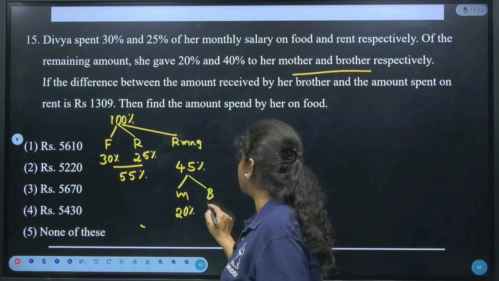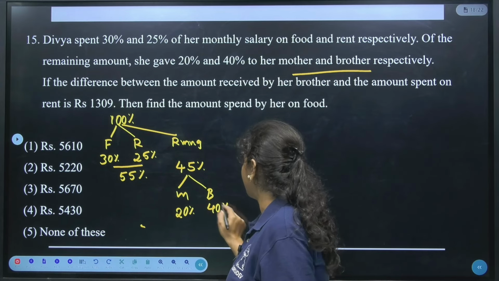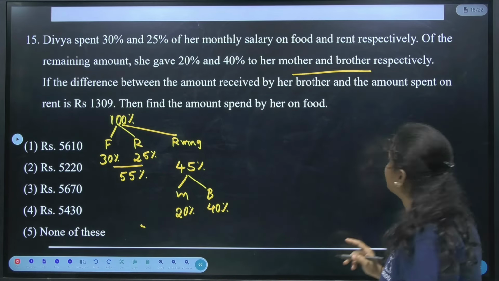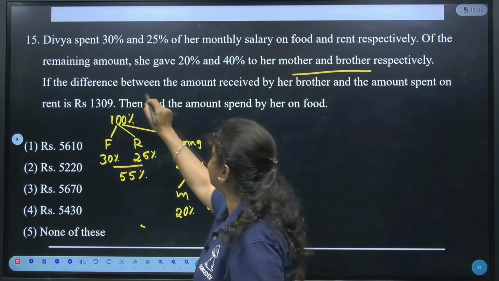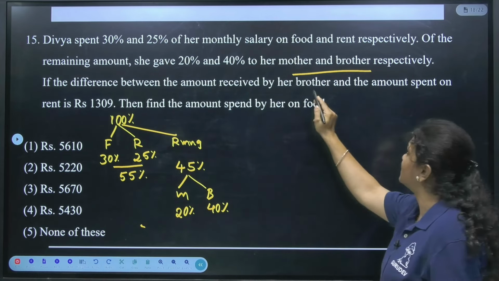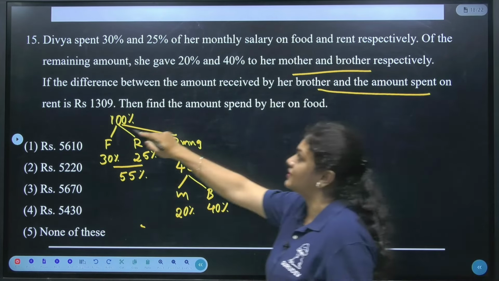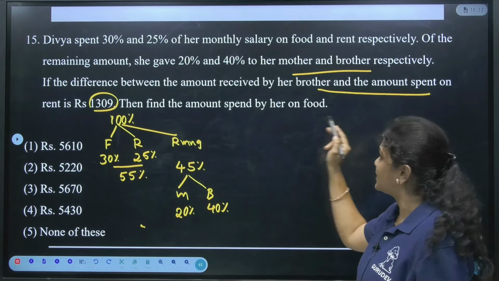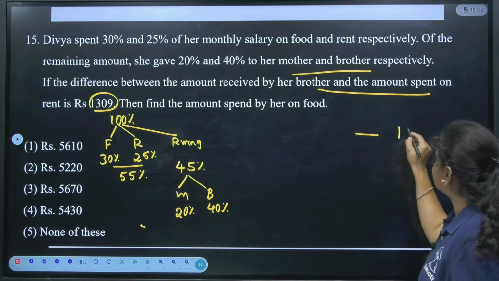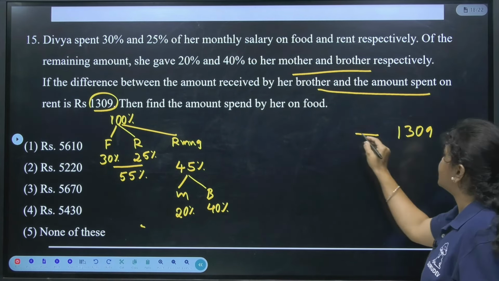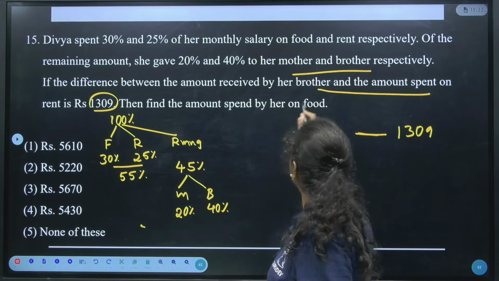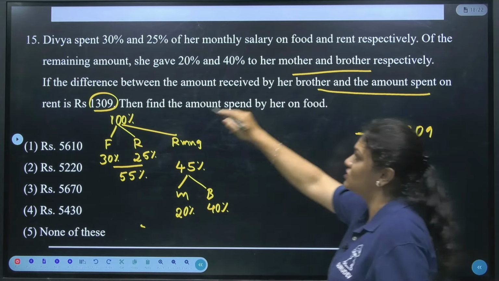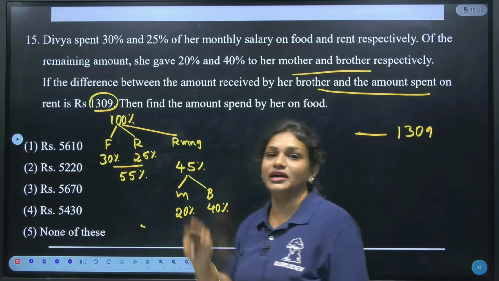For brother, how much has she given? 40%. Is it clear? Yes. If the difference between the amount received by her brother and the amount spent on rent is 1,309. See, according to the question, this 1,309 is the difference between the amount given to the brother and the amount spent on rent. Is it clear? Now try to understand here.